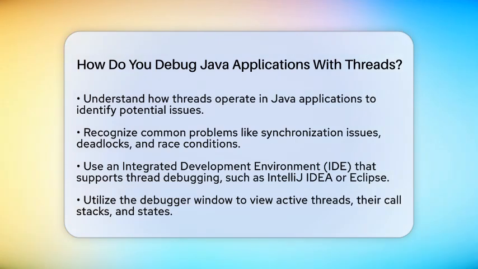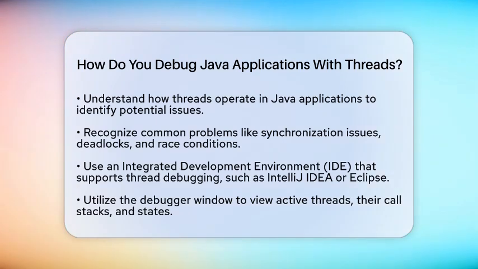First, it is essential to understand how threads operate. Threads run concurrently, which means they can cause problems like synchronization issues, deadlocks, and race conditions. Deadlocks happen when two or more threads wait indefinitely for resources held by each other. Race conditions occur when the timing of thread execution leads to inconsistent results. Recognizing these issues is the first step in effective debugging.